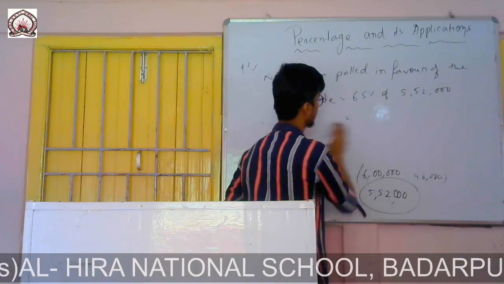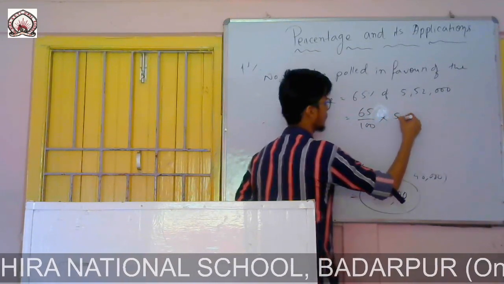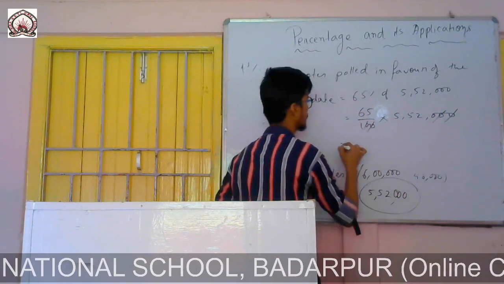Like earlier, we write 65% as 65 by 100 times 5,52,000. Simply, the two zeros cancel.